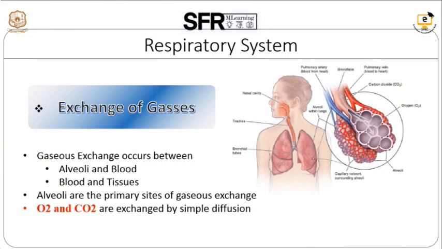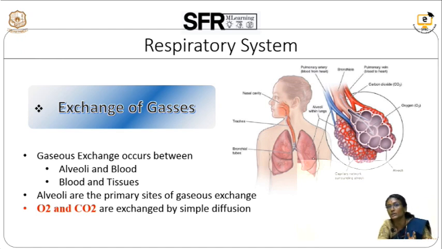The respiratory system is a major, crucial system in the human body, which comprises external nostrils, internal nostrils, trachea and other organs like pharynx and larynx, and it passes into the lungs. The human body has two lungs, one is 3-lobed and the other is 2-lobed. The gaseous exchange actually happens in the alveoli, which is the final basic functional unit of the lungs. So, the actual process of exchange of gases happens in the alveoli.